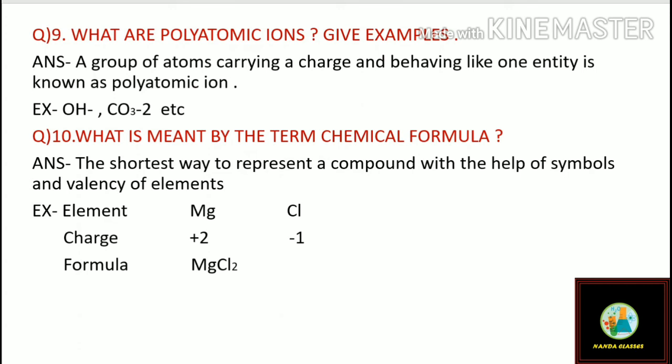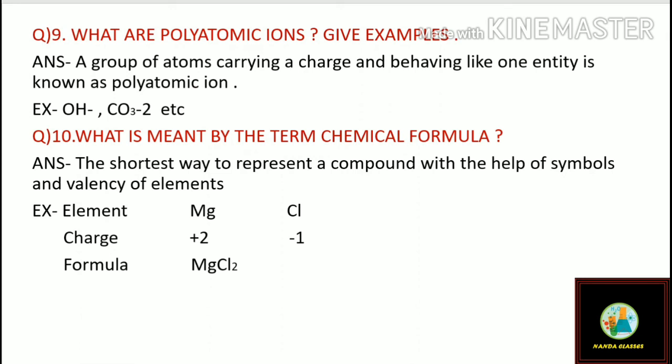For example, the hydroxide ion, that is OH minus ion. Here oxygen and hydrogen, more than one element, are present, but there is one charge, that is -1. Like this, in the carbonate ion, one carbon and three oxygen are present and they have one single charge, that is -2, and this is called a polyatomic ion.